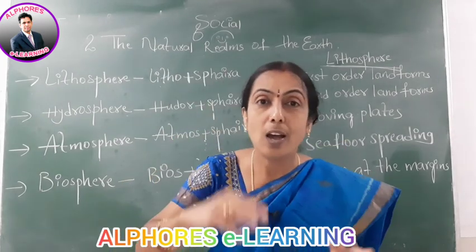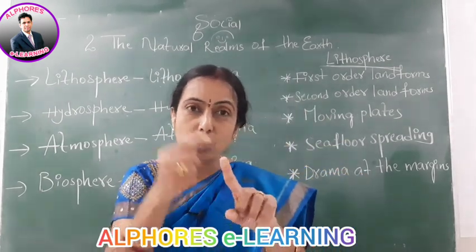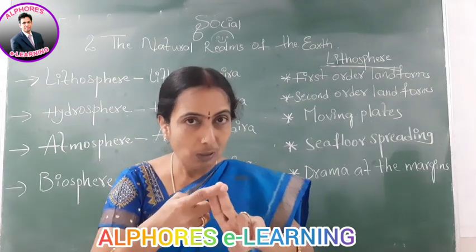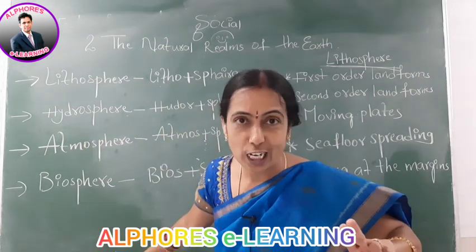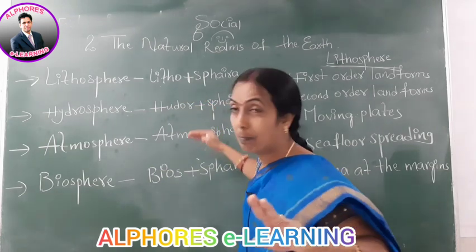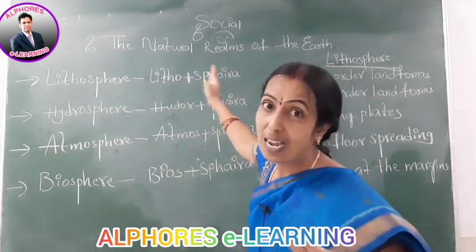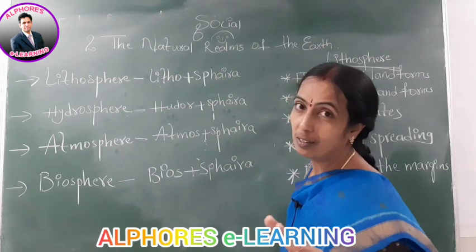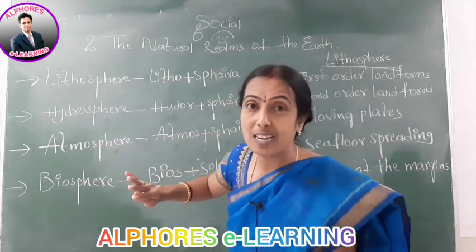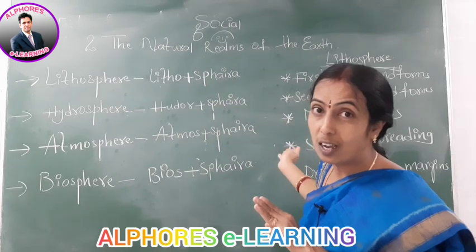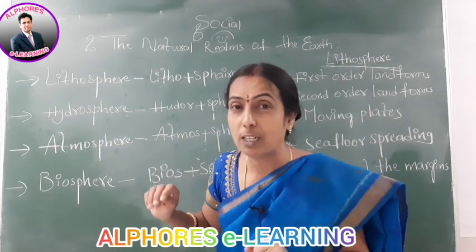See, on the North American plate, the North American continent is present. South American plate means the South American continent is present. On the African plate, the African continent is present. And next, Eurasia, I said, that is Europe and Russia. Indo-Australian plate means our India and Australia. Why it is called like that, I have explained to you.